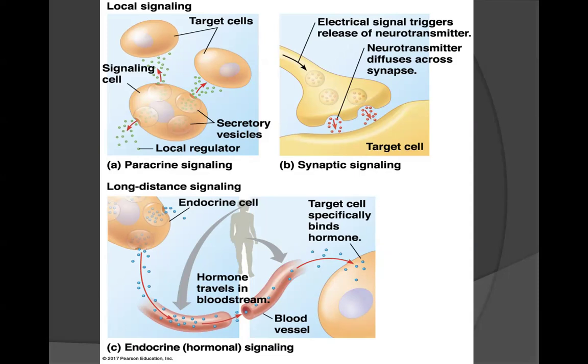In endocrine or long-distance signaling, also known as hormonal signaling, we have the endocrine cell, which produces the hormone. It releases the hormone into the bloodstream, which then causes an effect in the target organ. So we can see in long-distance signaling, the target tissue can be very far away from the actual cell producing the signal.